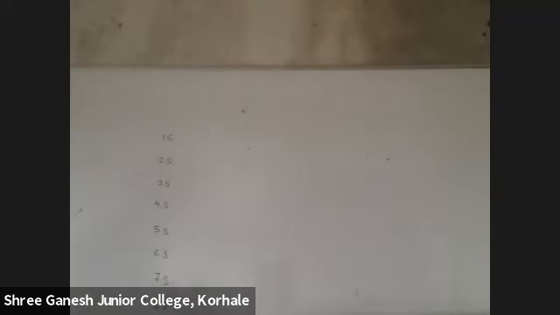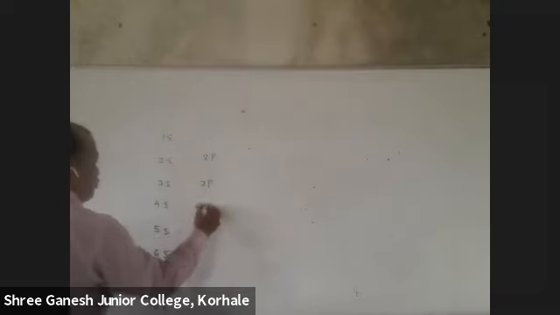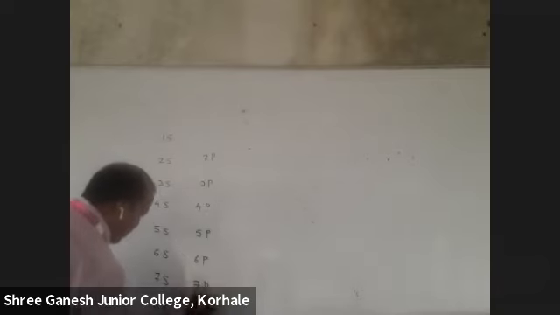Sequence is s, p, d, f. Second one is p. Start from here. So 2p, 3p, 4p, 5p, 6p, 7p, 8p. After p, d is left. s, p, d. Start with this. 3d.